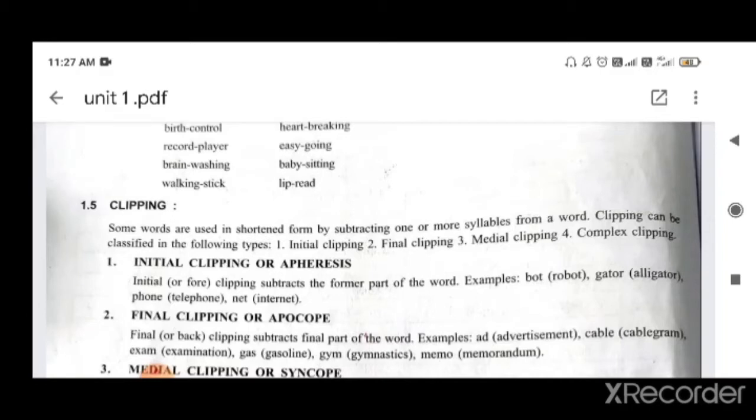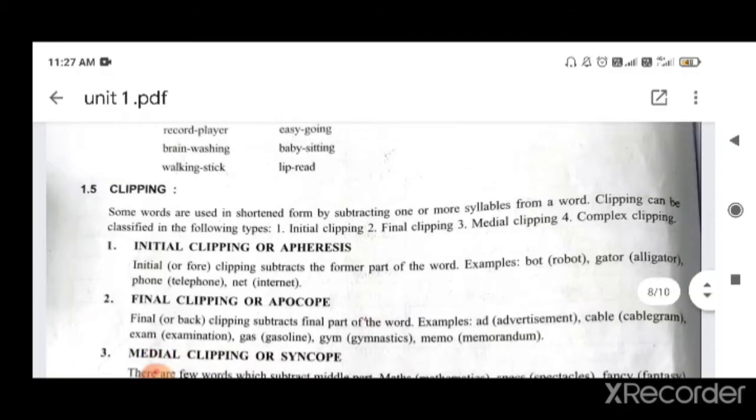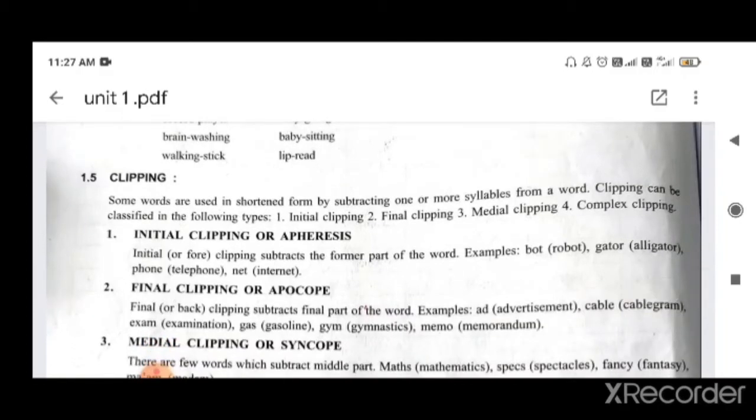Subtract means to take away, and here we take away the front part. So examples: robot, then bot only. Alligator, but we use only gator. Then telephone, then we use the word phone. So we cut off the initial part of the word.